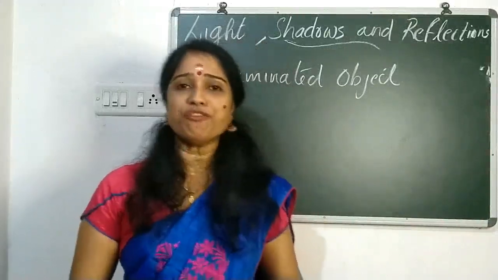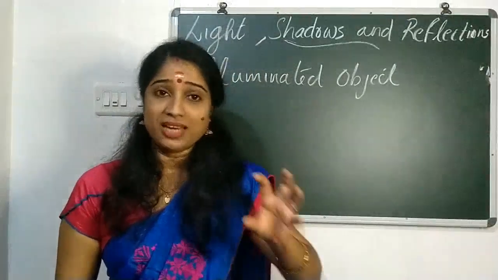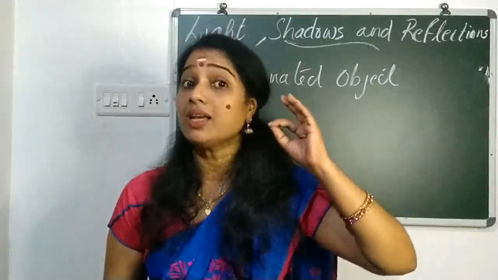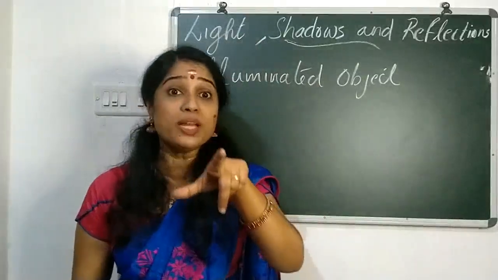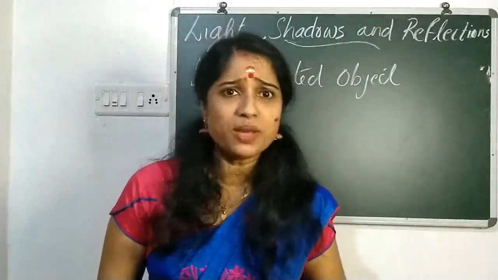In the absence of light, we cannot see the illuminated object. We can see the luminous object only. If you want to see the illuminated object, what should be there? Absolutely right. Light should be there.